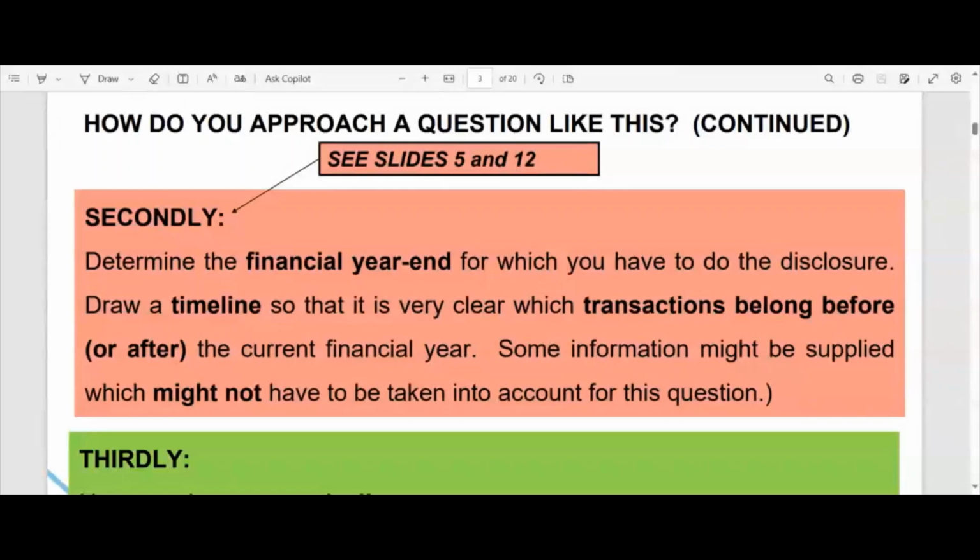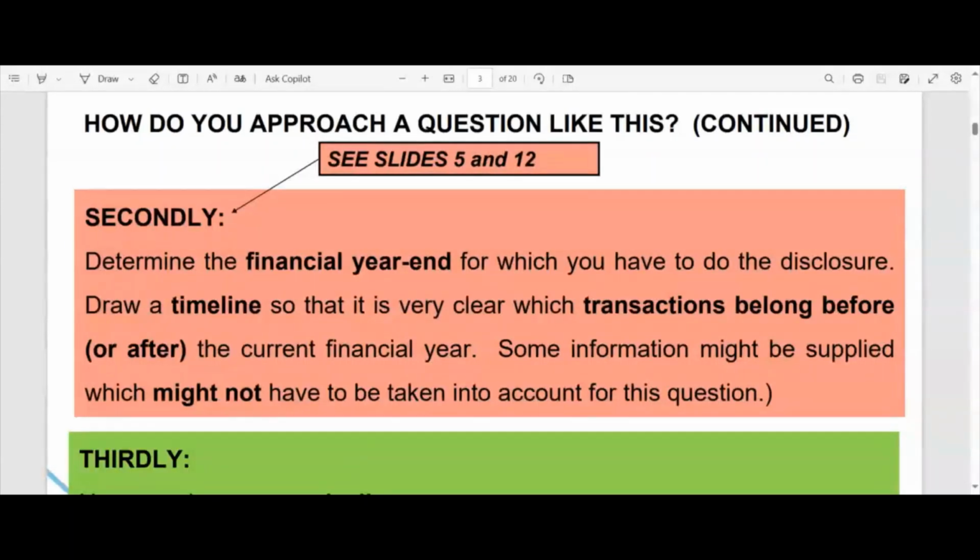So in that timeline, you can now make little horizontal lines. Let's say after the first 3 months, the company issued more shares. Then you make a little line there and say this happened on the 31st of March. And then the company might have declared dividends, let's say, on the 30th of June. Then on the 30th of June, you make a little line there and you say, on this day, we've declared dividends of X cents per share. All right, so that is just a useful little tool. And that becomes even more useful when you are dealing with multiple years.